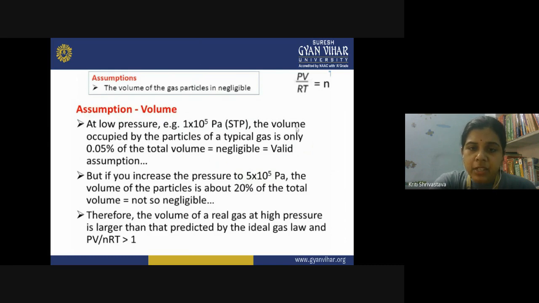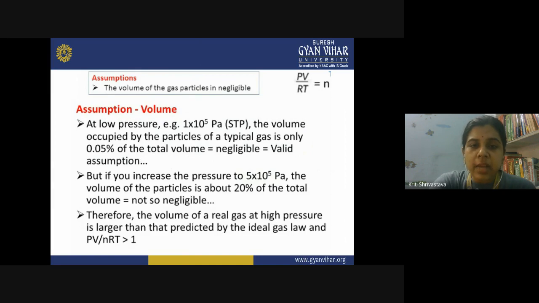At that pressure, the volume occupied by the particles of a typical gas is only 0.05% of the total volume. So that is negligible, and therefore we can say that yes, at low pressure the real gas is showing the ideal behavior that we have just seen in the graph in the previous slide. When you keep the pressure low, the real gas is just like the ideal gas.